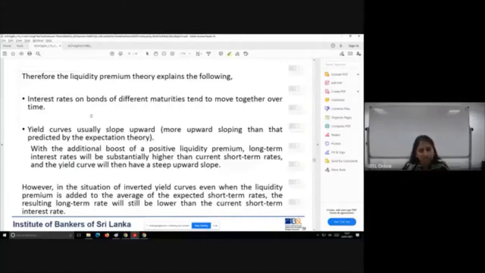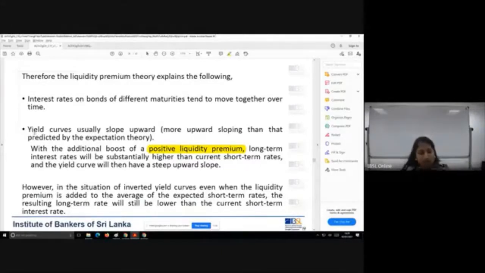Now let me explain that as well. First, let's read through this. With the additional boost of a positive liquidity premium, the long-term interest rate will be substantially higher than the current short-term rates, and therefore the yield curve will have a positively steeper upward sloping curve.